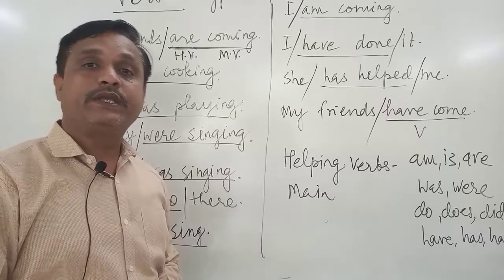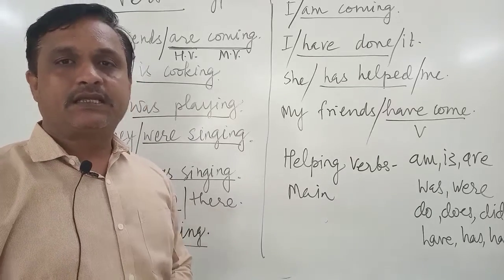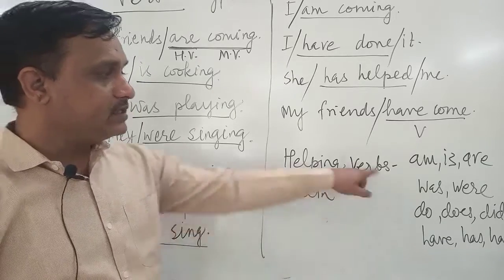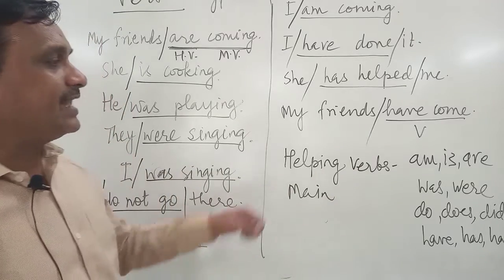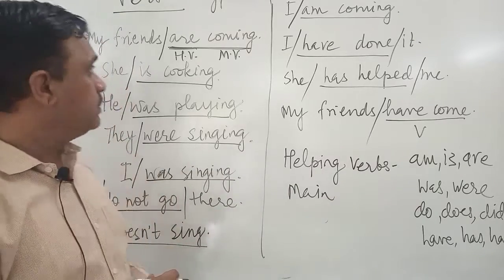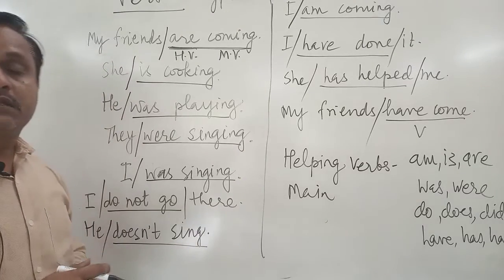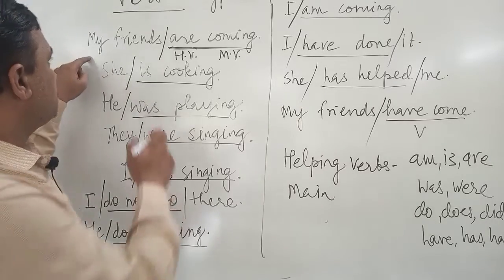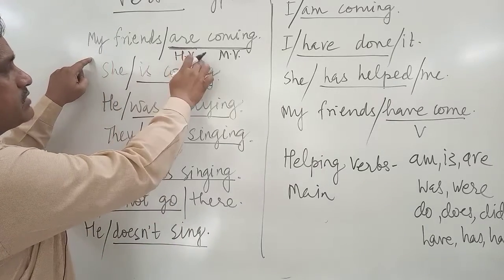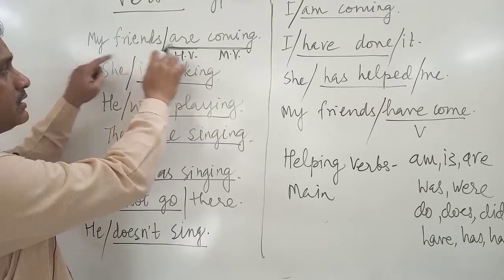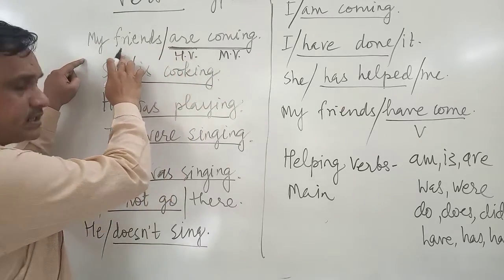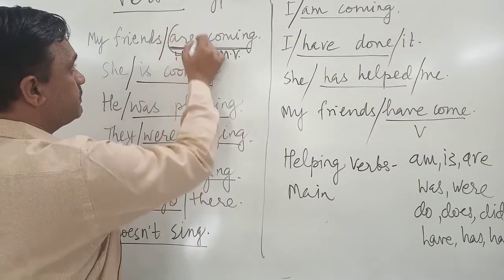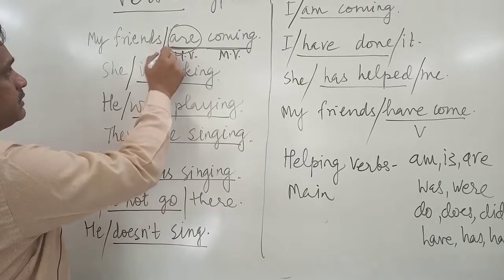Helping verbs come with the main verb. Main verb is the action word. You come to know the action through the main verb, and these are helping verbs. How to use these helping verbs depends on this first part, which we call the subject. So friends, we will find some relevance between subject and verb. If the subject is singular, then the verb will be singular. If the subject is plural, then the verb will be plural. And mostly it will be the helping verb which will change as per the subject.